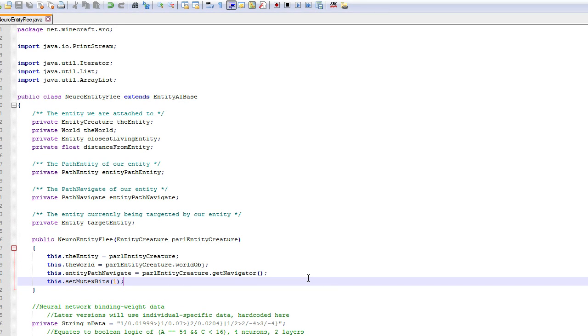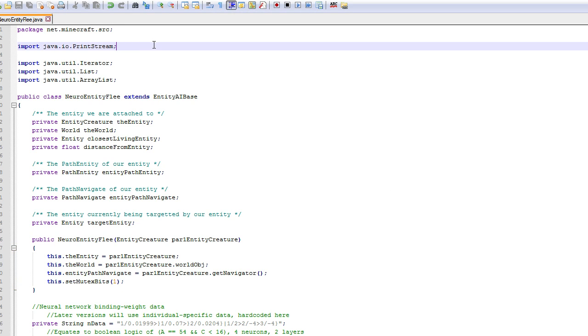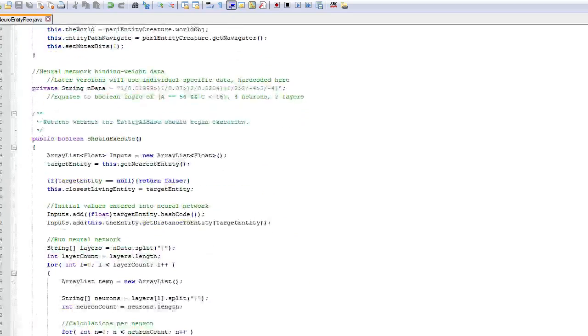It's been a little bit of a while since the last time I did an update video on this, because I've mostly been tinkering around and fixing things in the background. But here we are in the Neuro Entity Flee task. This is what our Neuro villagers use to flee from zombies. And you can see I've got print stream in here. That's temporary, if I can actually get this thing to work properly, and I'll explain what's up with it in a moment. This is just to tell me exactly what data is being processed.